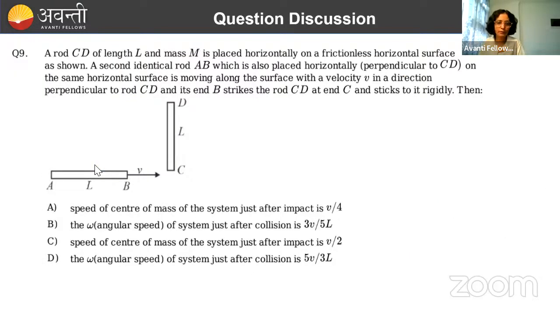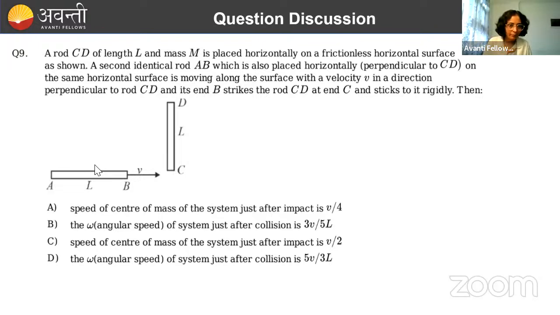Calculation. Thank you. Now this question from rotation, मैंने पहले भी स्टार्टिंग में ही बताया, I have not included much questions because in the previous test discussion I have discussed a lot from there, but still I included this one because this one was very much easy. Again, there is a rod CD here, you can see, of length L and mass M placed horizontally.